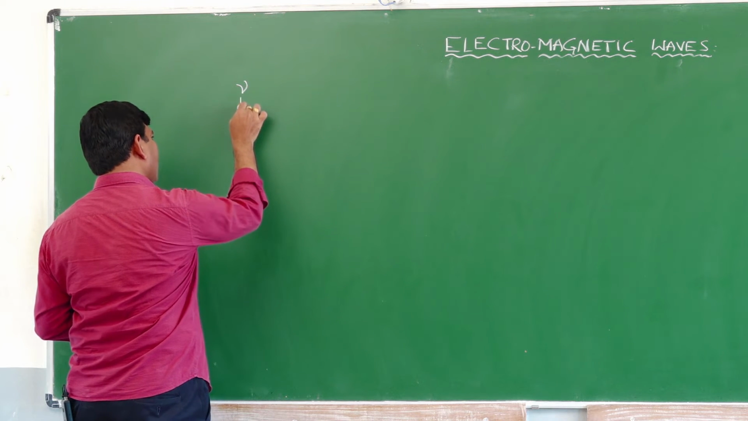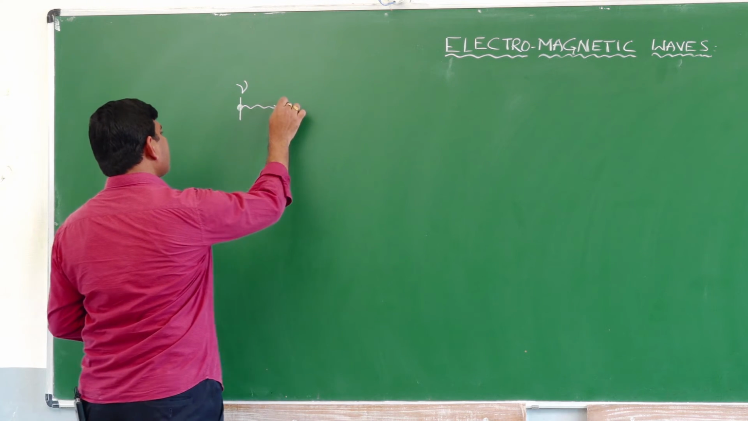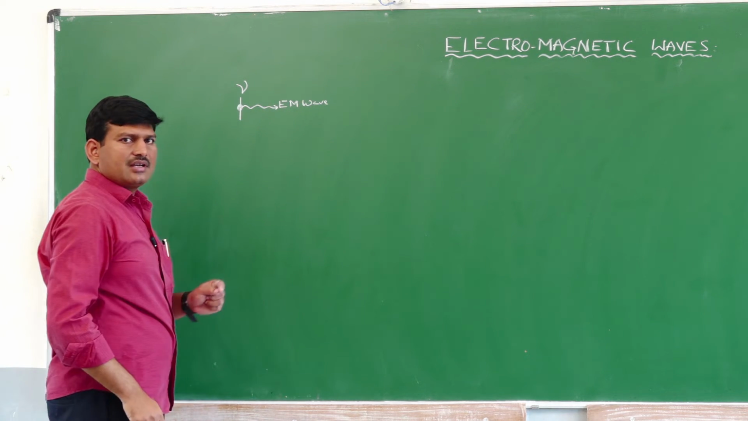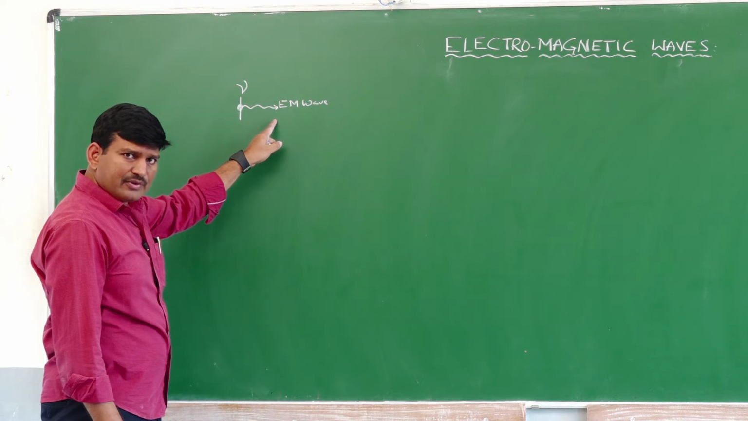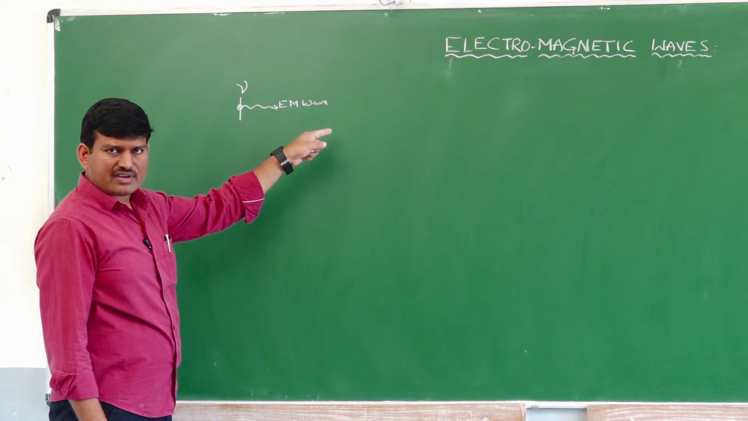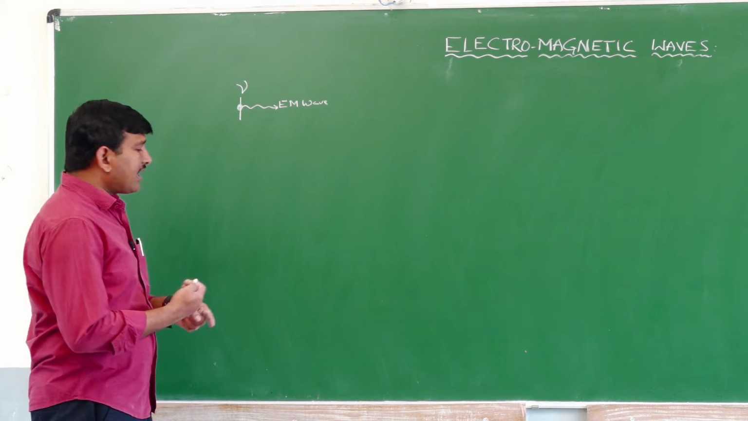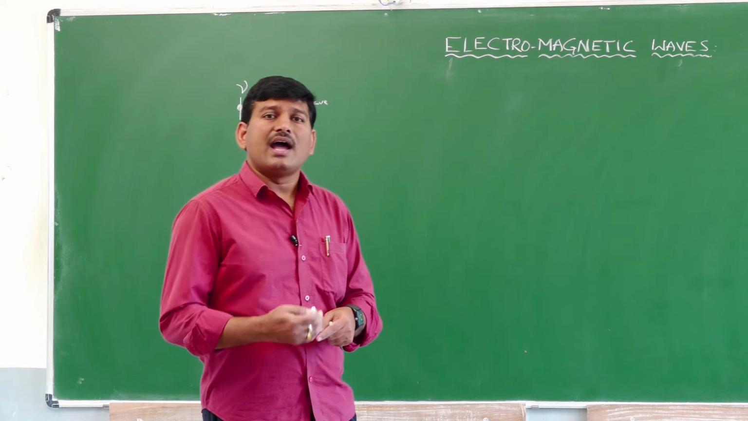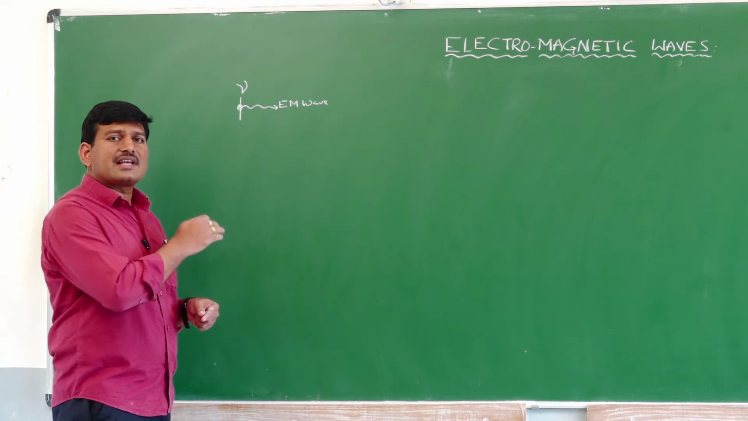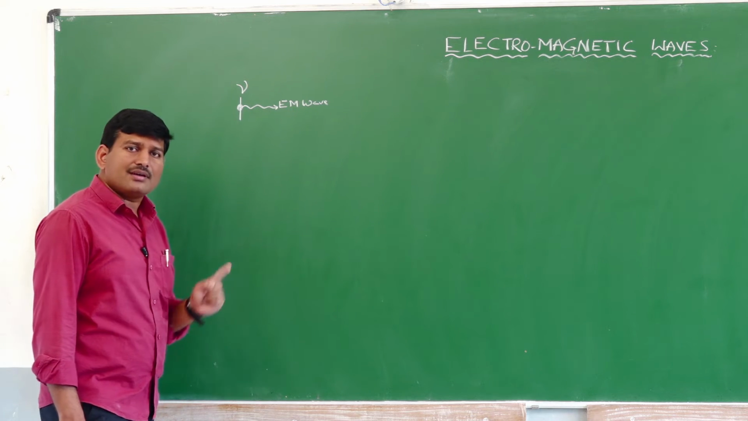If it is oscillating up and down, it is generating an electromagnetic wave perpendicular to the direction of oscillation. The oscillating charge is producing a time varying electric field, which in turn produces a time varying magnetic field, and that time varying magnetic field again produces a time varying electric field, and so on. It is self-sustained, and that self-sustained process is responsible for the propagation of the electromagnetic wave in vacuum.